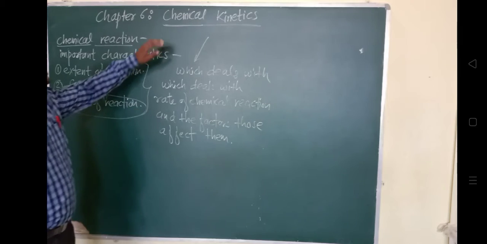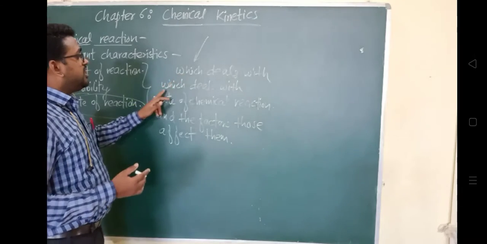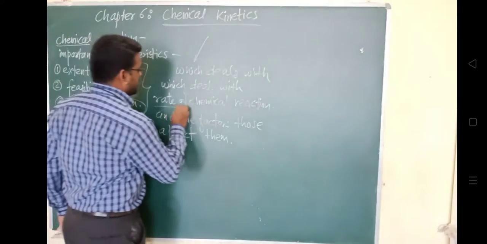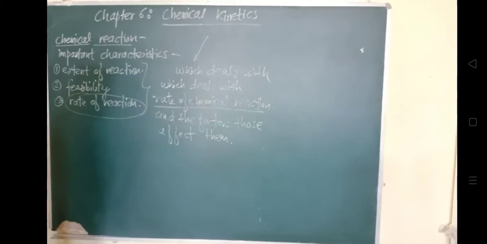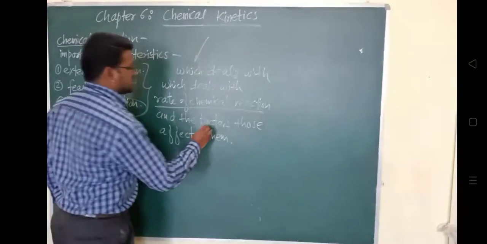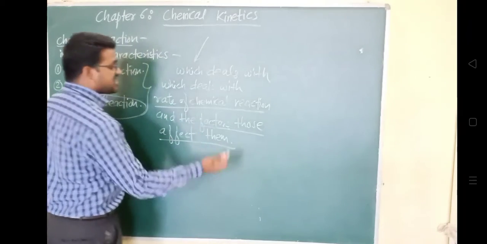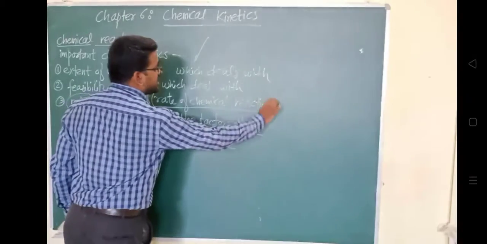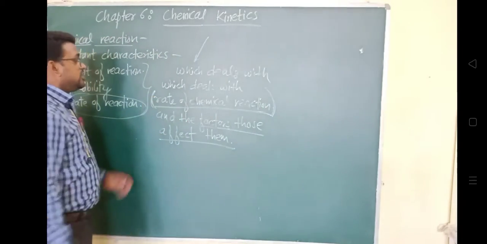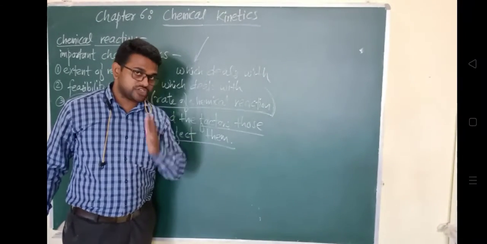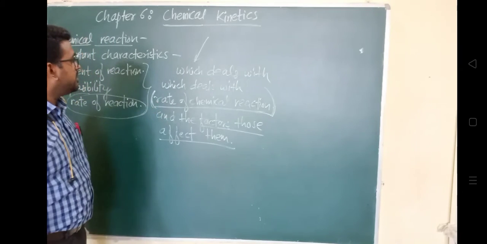So throughout this chapter, we are dealing with what? We are dealing with the rate of chemical reaction. Very important is the rate of chemical reaction, which we will see in this chapter, and the various different factors that are affecting the rate of chemical reaction. What are the different factors that are deciding the rate of any chemical reaction? Through this chapter we have to understand this.